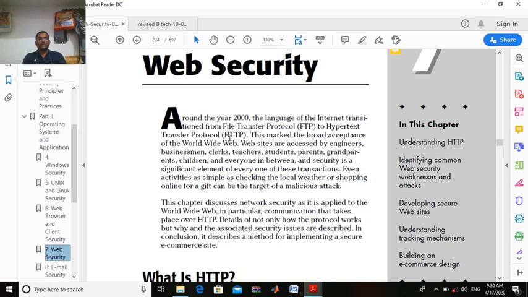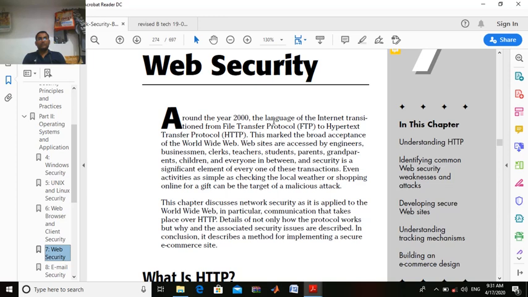But further, in 2000, this file transfer protocol moved to the hypertext transfer protocol. This marks a broad acceptance of the World Wide Web.